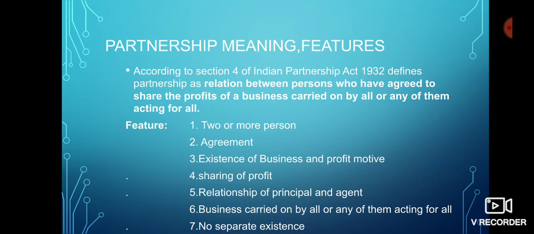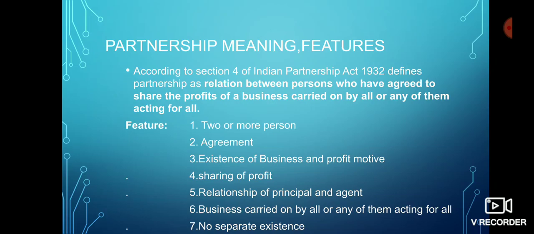We can conclude partnership features as two or more persons. Then agreement. A partnership agreement can be written or oral, but it is always better to have a written agreement. Then existence of business and profit motive.